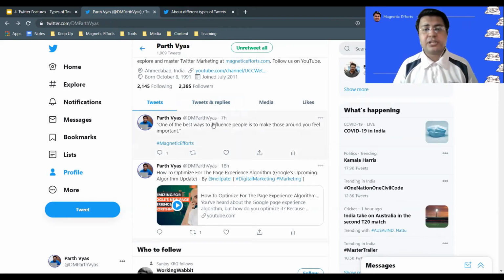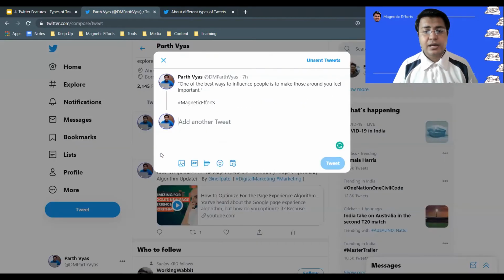If a person is interested in replying to my tweet, they can click on this bubble icon. It will open a thread structure. You can see that this is a thread, and it is also known as a thread on Twitter. They can write their opinion over here. Let me write "true," and they can click on tweet, right?